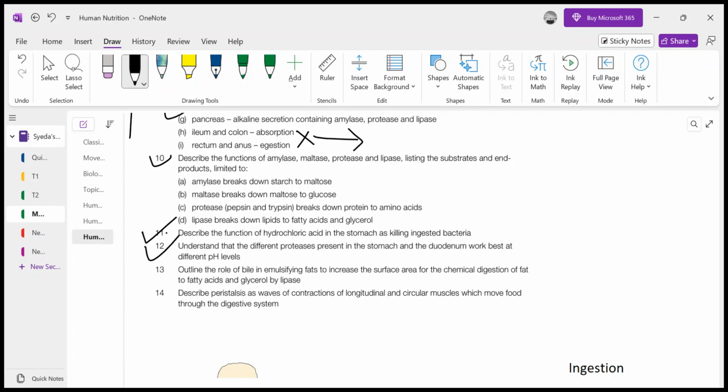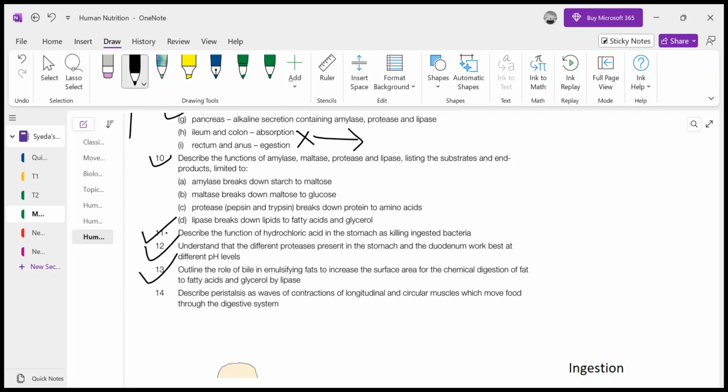Right. Now we have also discussed the role of bile, that it is basically emulsifying fats to increase their surface area for chemical digestion into fatty acids and glycerol by lipase. And yes, we have not discussed peristalsis. So we'll be continuing with peristalsis, absorption and assimilation, God willing, in the next lecture.